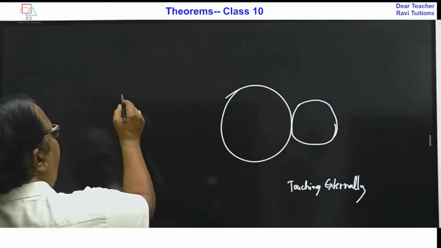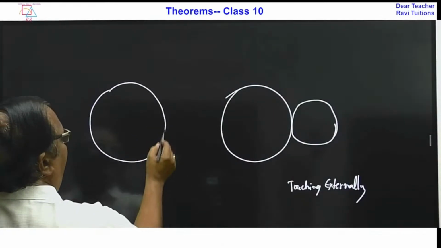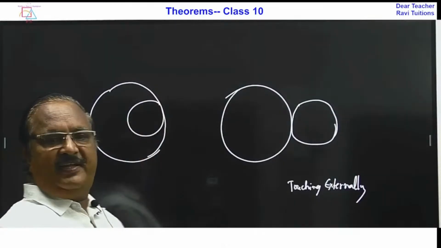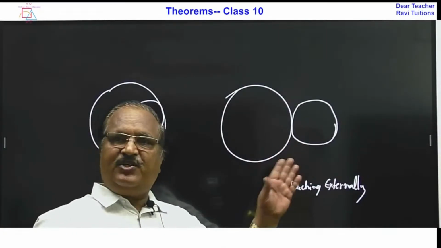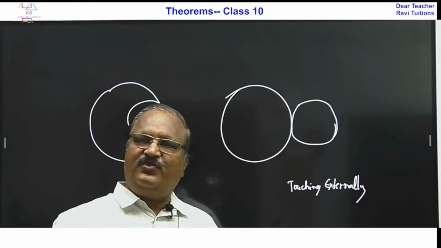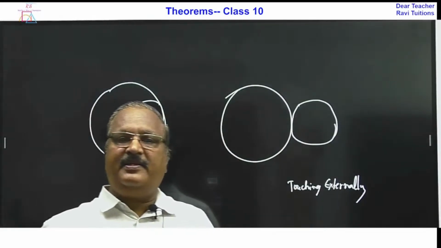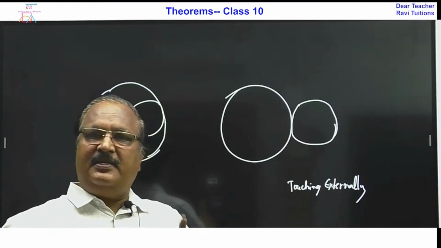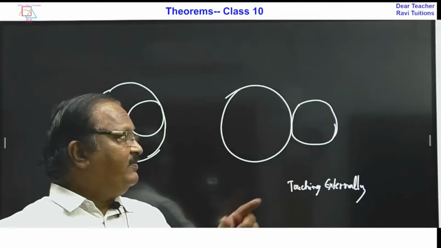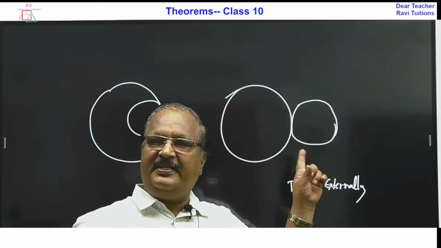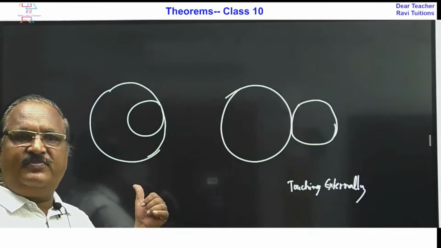So what is internally? This is internally, touching internally. So now in this case, how many tangents we can draw? That means common tangents. Common tangent means a tangent for both the circles. So in this case, how many common tangents we can draw?